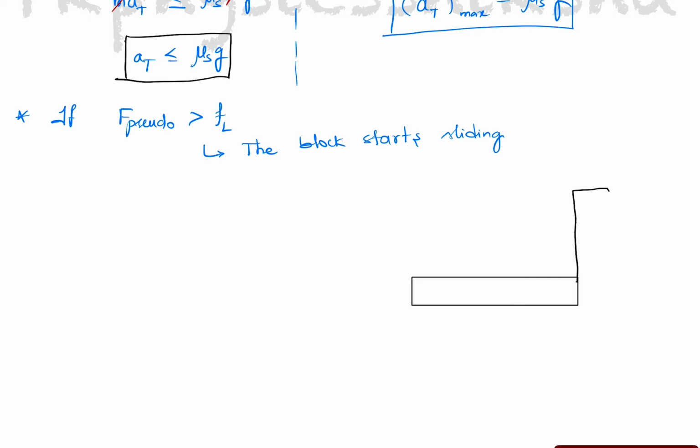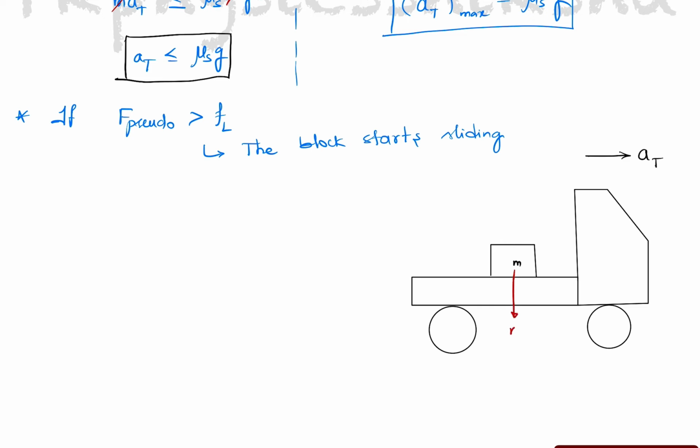We have this truck, and in this situation the truck is accelerating, and that acceleration is providing the block with enough pseudo force with respect to the truck, due to which the block starts sliding down the truck. So this is M. Now here the mg as usual acts downwards and the normal reaction upwards, and there is this friction.